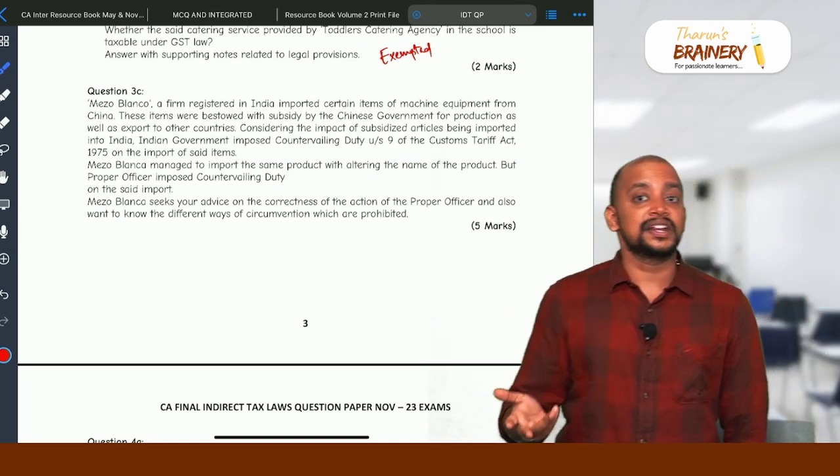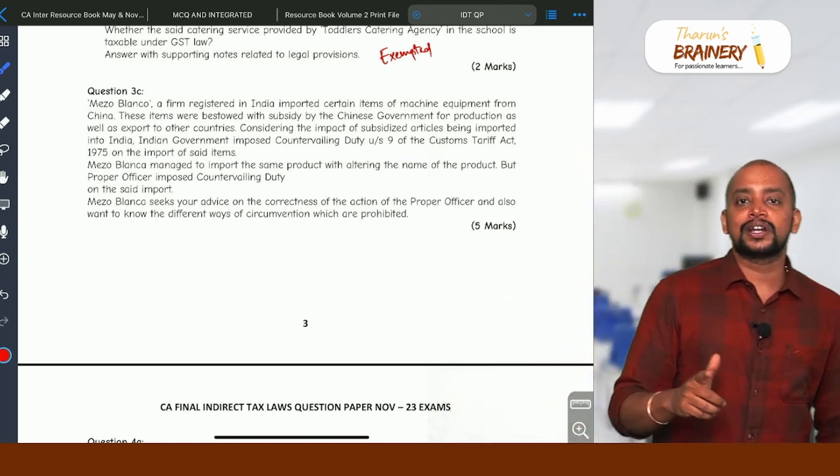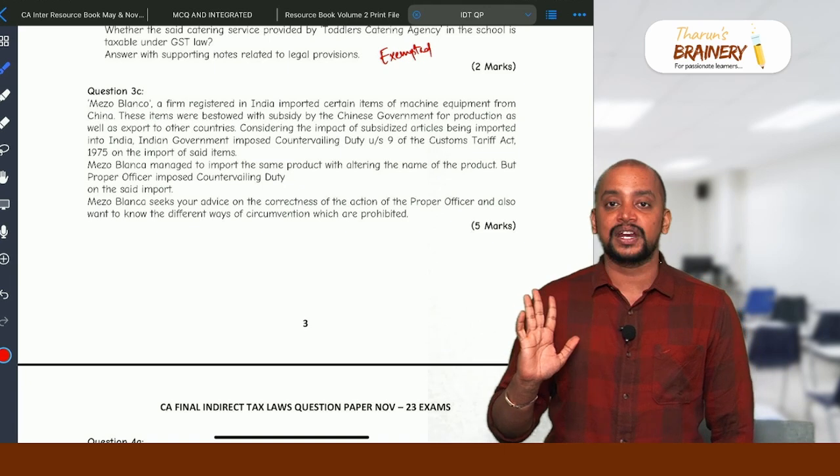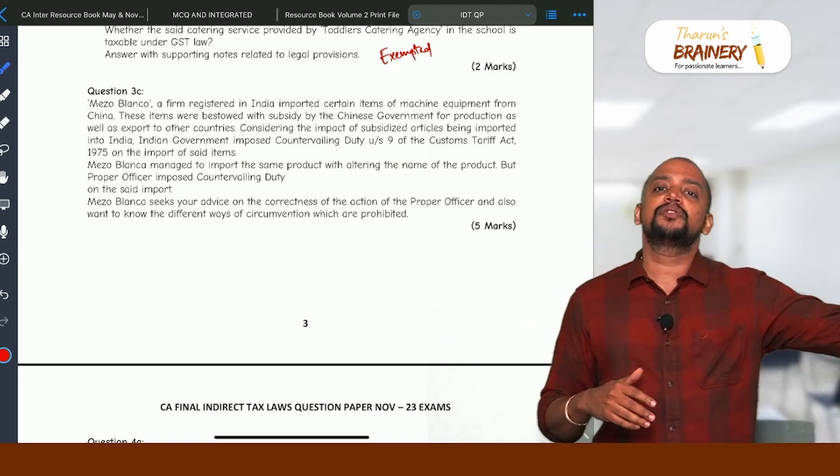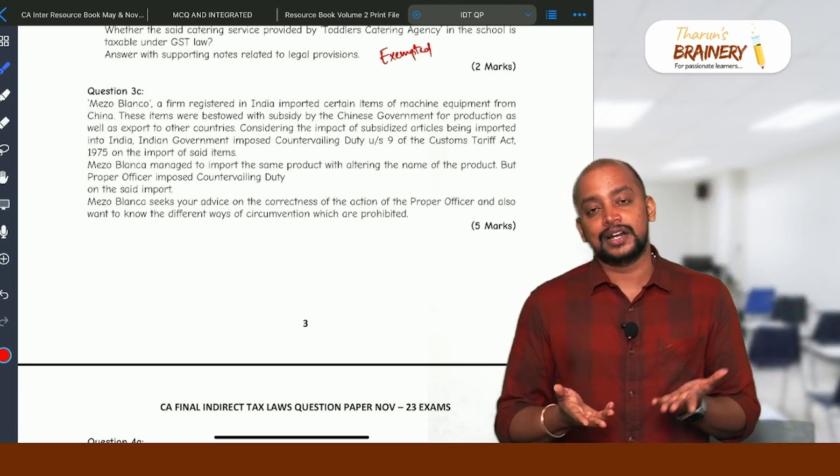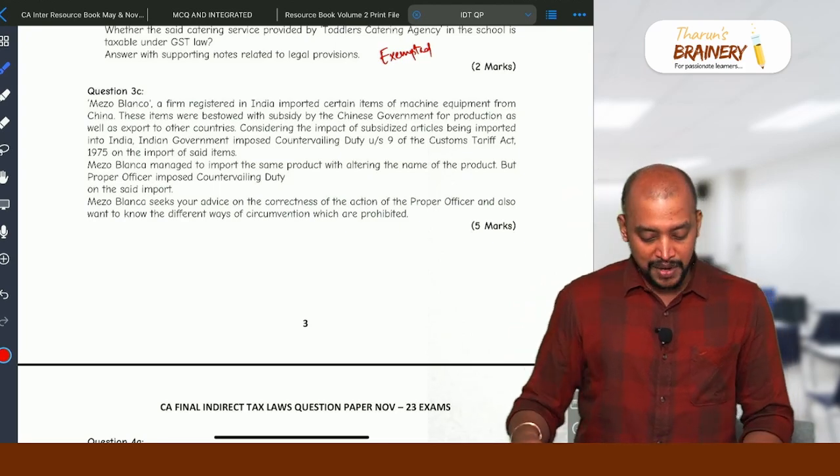While discussing the revision lecture, I told you this is a very important theory question that can be asked. So it has been asked. Actually, it was due two attempts before itself. They should have asked, and they asked now only. So it's a 5 marks question, very easy.